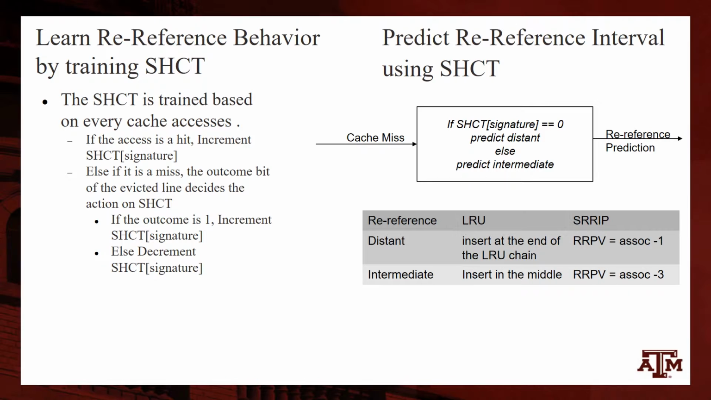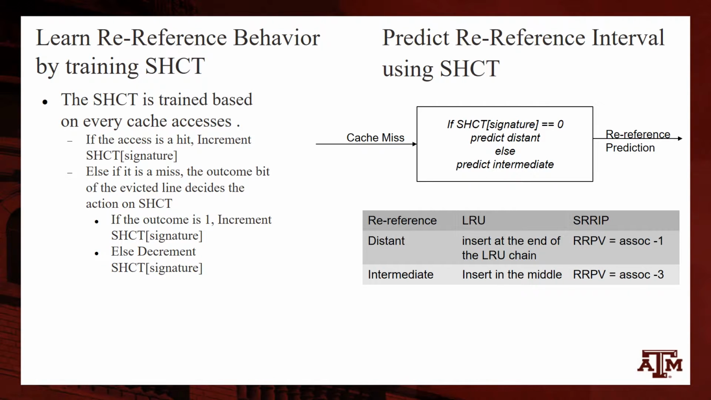The next part of SHiP is to predict the re-reference intervals using the SHCT for next cache accesses. So let's say there is a cache miss. We look at the SHCT entry corresponding to that signature. If it's a 0, we predict a distant re-reference. Else, we predict an intermediate re-reference. And that re-reference prediction is then fed to the base replacement policy.